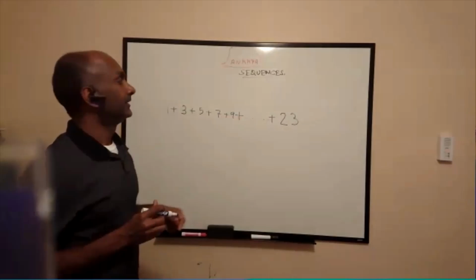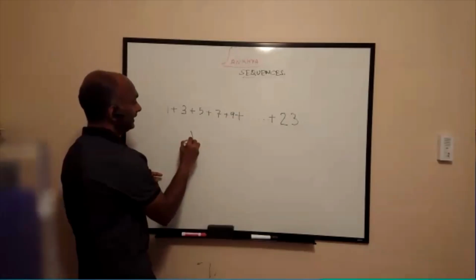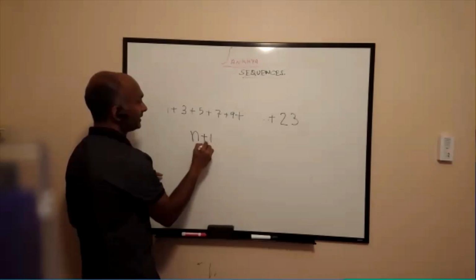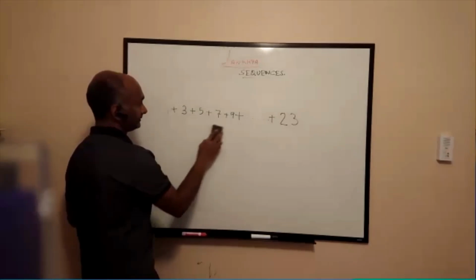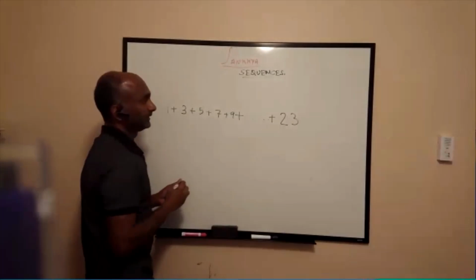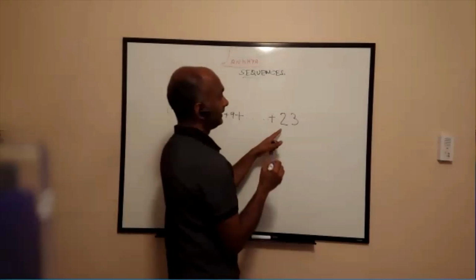So the formula, if you remember the formula Aditya wrote last week, it is n plus 1 divided by 2. What was the last thing you said? It froze up for me, so I didn't see what you wrote.